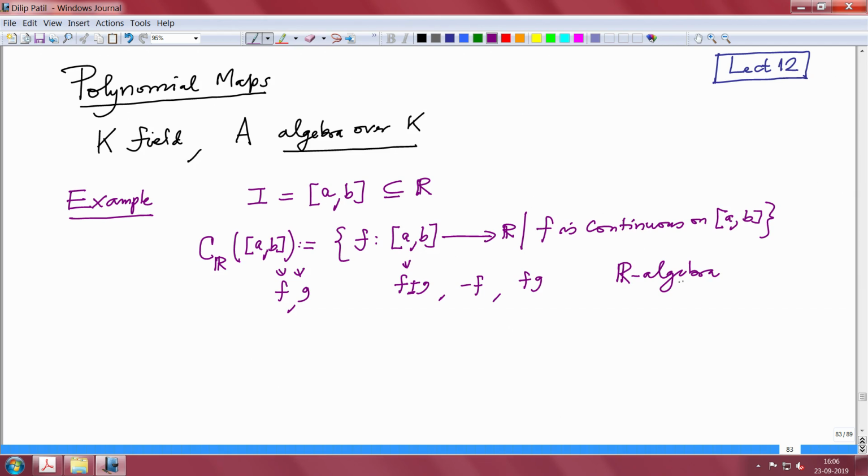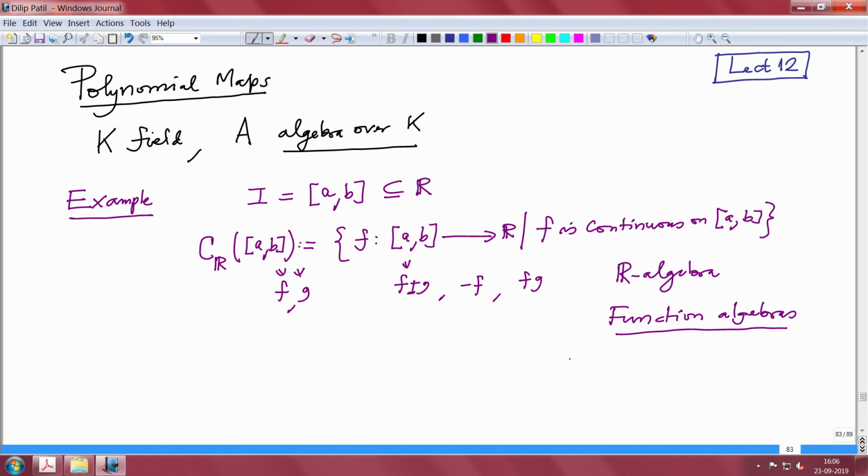So that is an R algebra. All these algebras which I will give are called function algebras, just because their elements are functions.